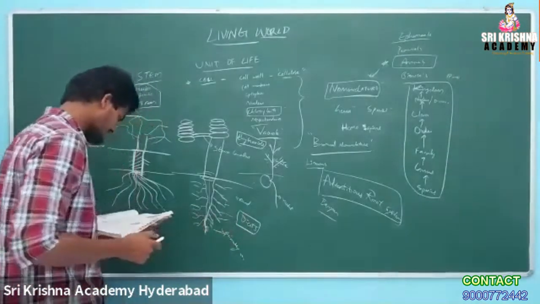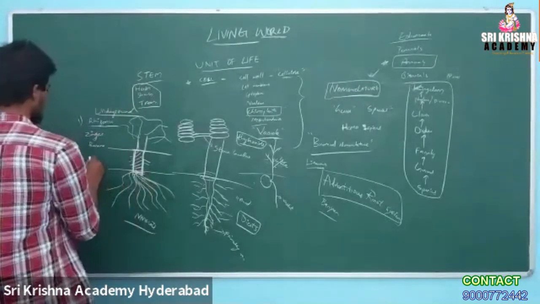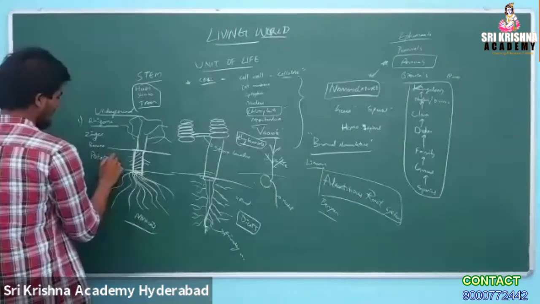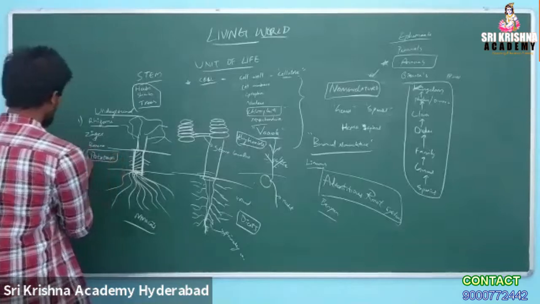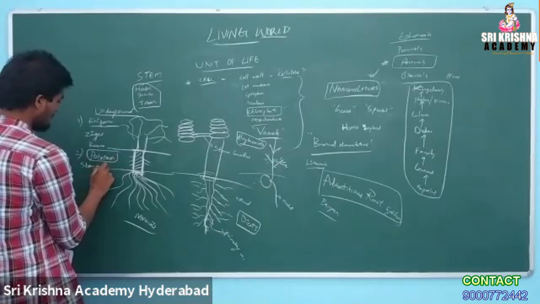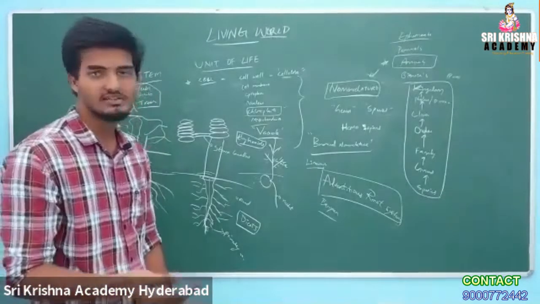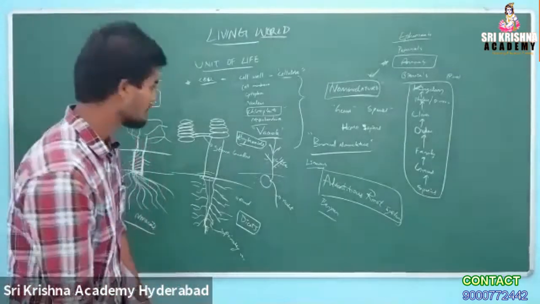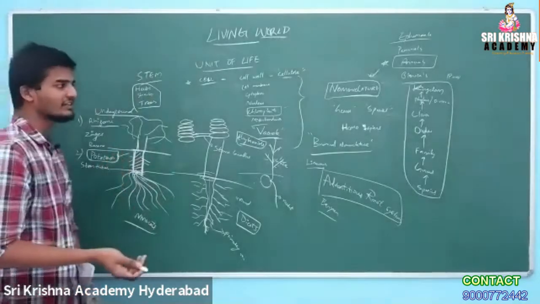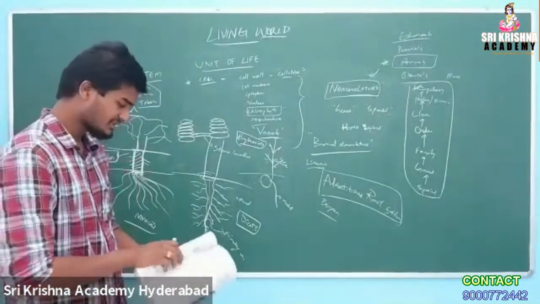Next, stem tubers like potatoes. Even potatoes are yielded by digging underground. So it is called a stem tuber. Coming to root tubers, it is carrot, radish, and beetroot. Stem tuber is potato. There is not much difference. There the root is storing the food, here the stem is storing the food, and that's it.